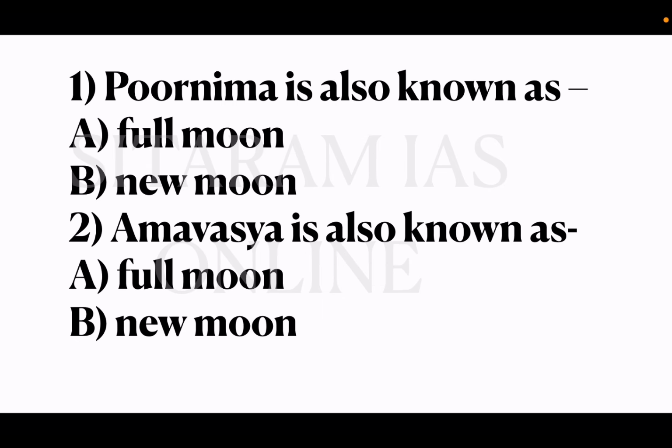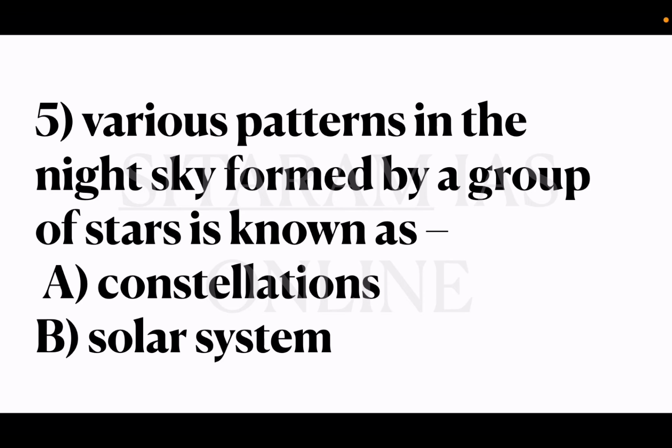Fifth question, various patterns in the night sky formed by a group of stars is known as option A constellations, B solar system. So option A is correct. It is constellations. Constellations means a group of stars which form a definite pattern or a definite shape. So those are termed as constellations. Option A is the correct answer.